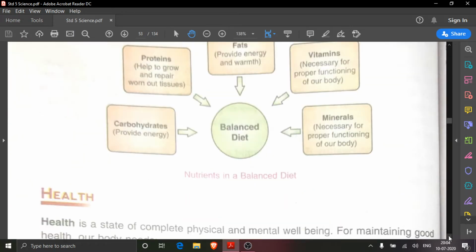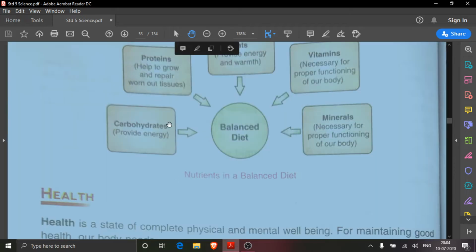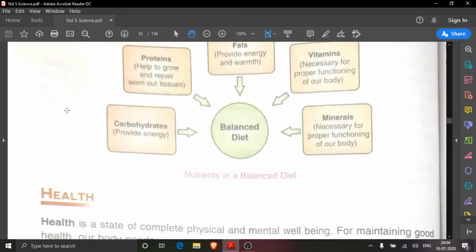Then we have read about the balanced diet. The diet which contains all the nutrients in appropriate amount is called a balanced diet, and that is very necessary to remain healthy. In this balanced diet, what should be there? Carbohydrates should be there, then protein, then fats, vitamins and minerals.